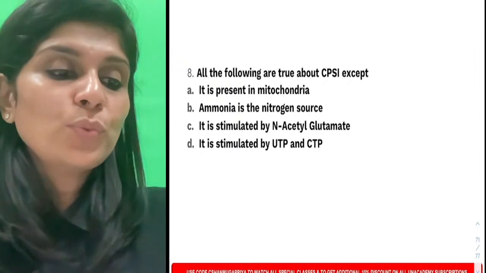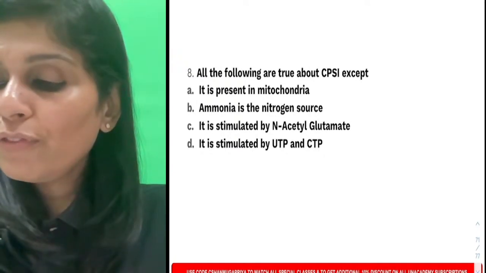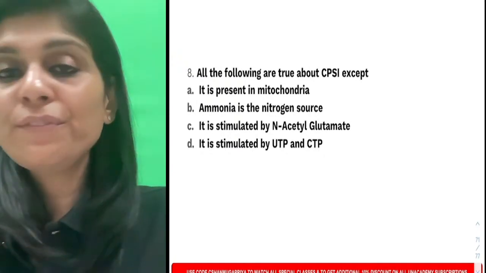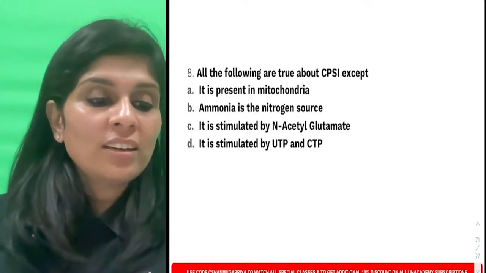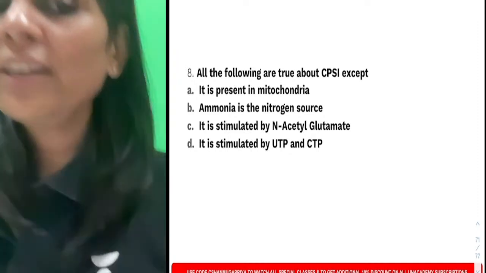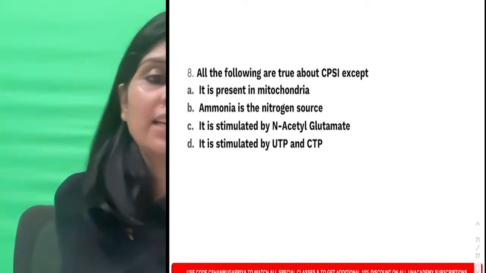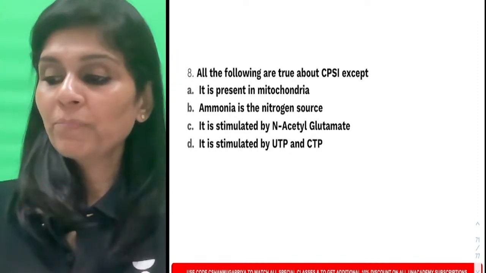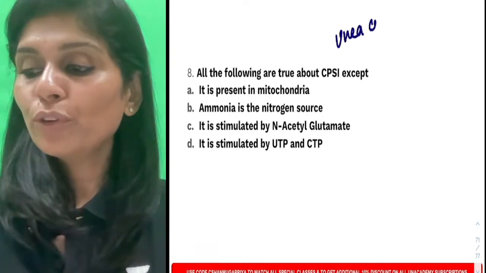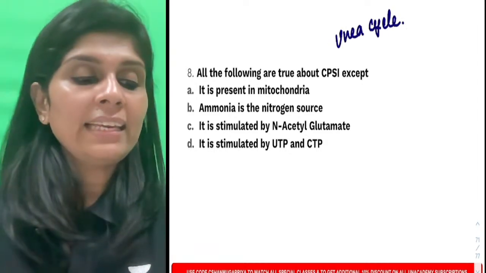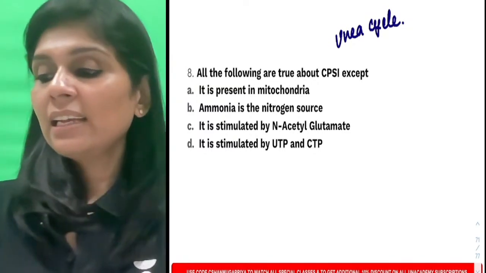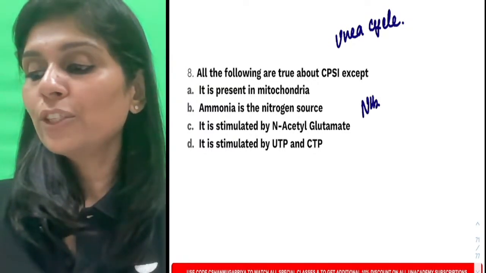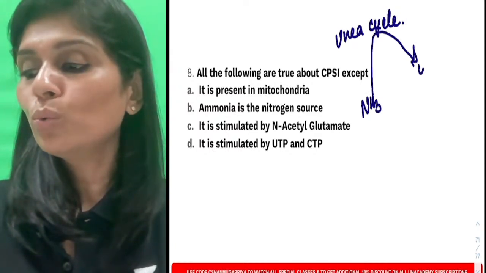Now this is the last question for today's session. All of the following are true about carbamyl phosphate synthetase 1 except. The question is about the rate limiting enzyme. What did I tell you about CPS1? I said it's the rate limiting enzyme of which pathway? It's the rate limiting enzyme of urea cycle. And can you all tell me what does urea cycle do? Urea cycle helps in detoxification of ammonia to form urea.